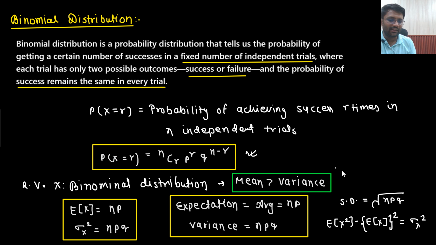This could be asked in one line or for one mark. Which of the following statements are true? That in binomial distribution, mean is greater than the variance. These kinds of questions could be asked in the examination. So you would be able to tell, yes, this statement is correct.